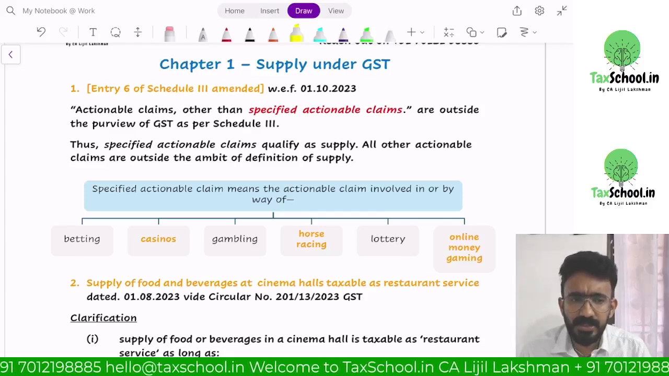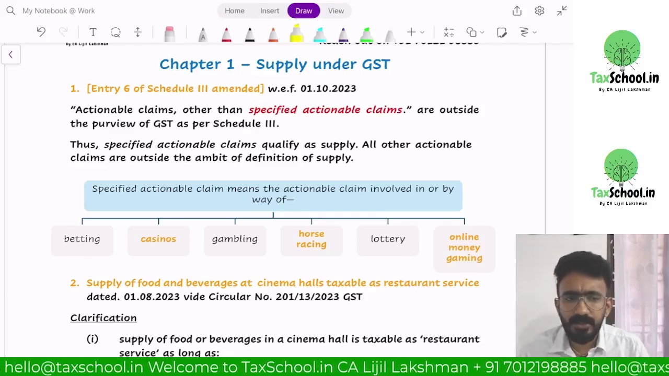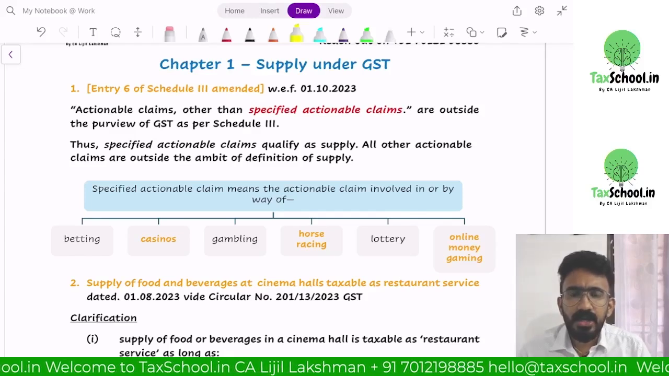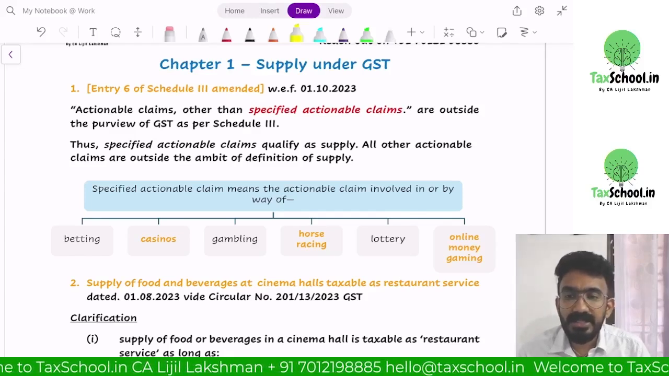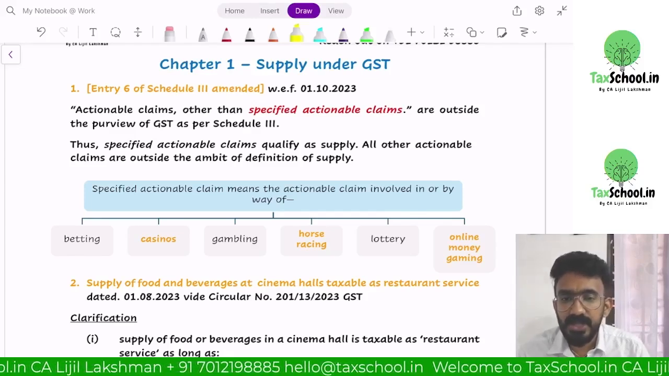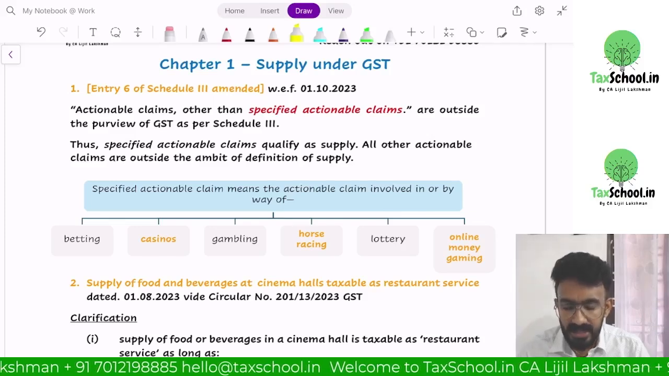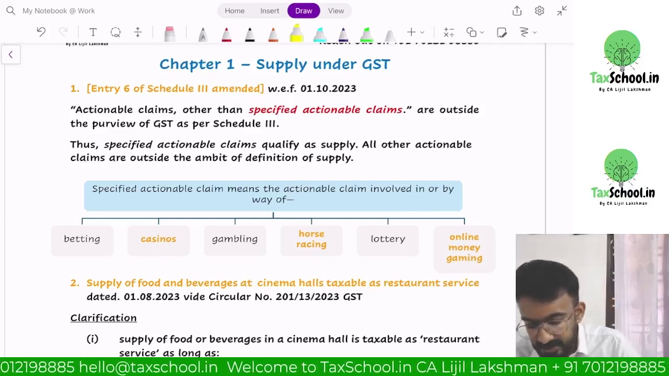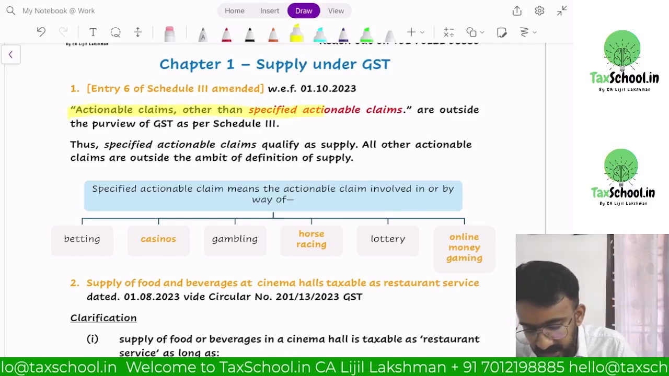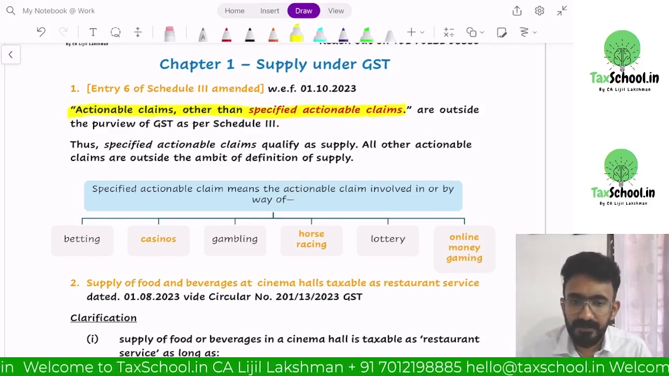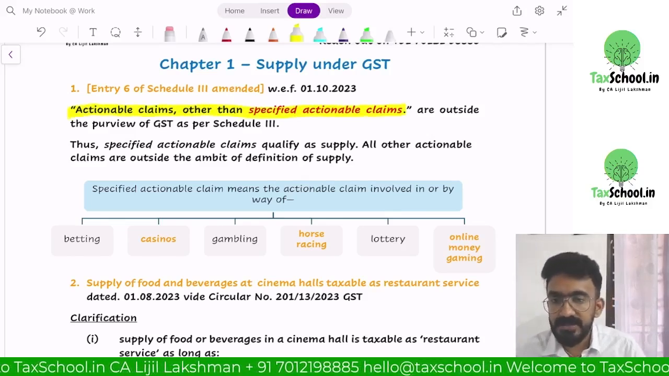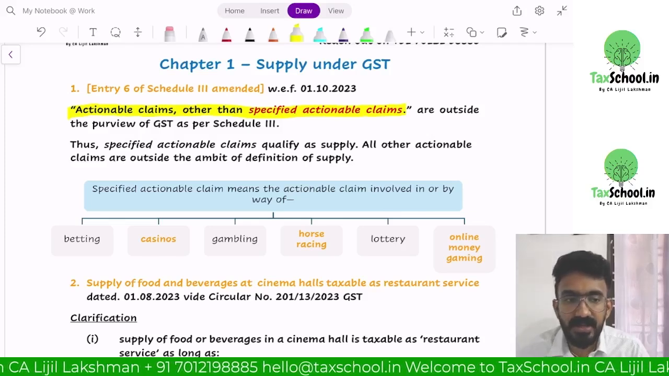Schedule 3 para 6 was saying actionable claims other than betting, gambling, lottery are exempted from GST. Now that is amended and says actionable claims other than specified actionable claims are not a supply. And we understood sometimes they can ask a question on what is a specified actionable claim.